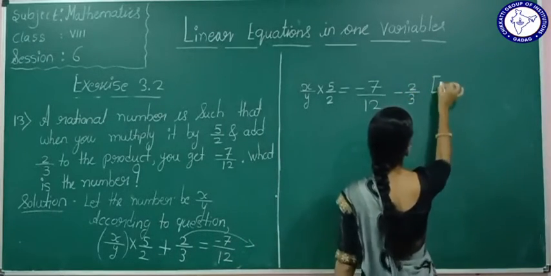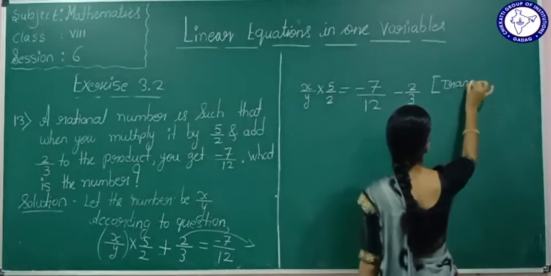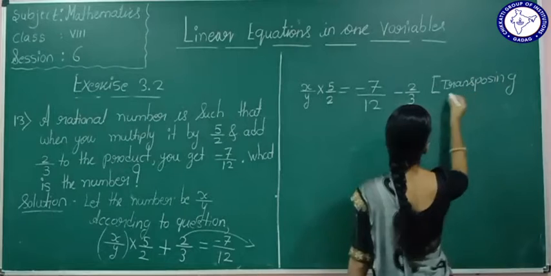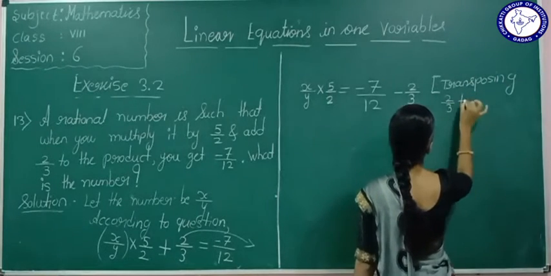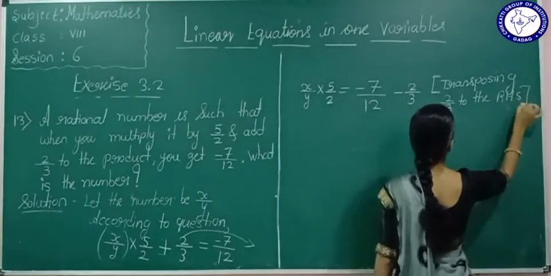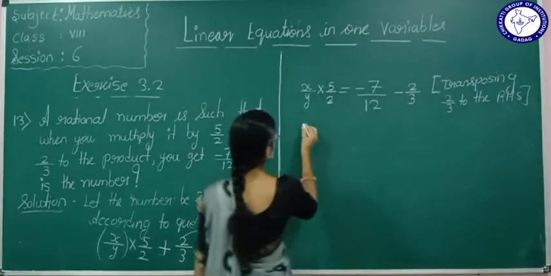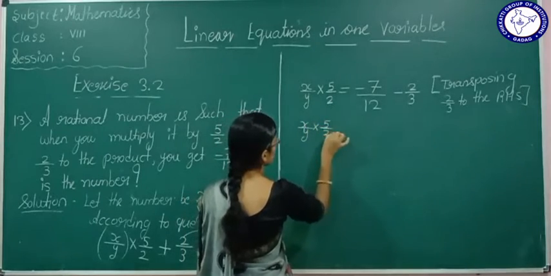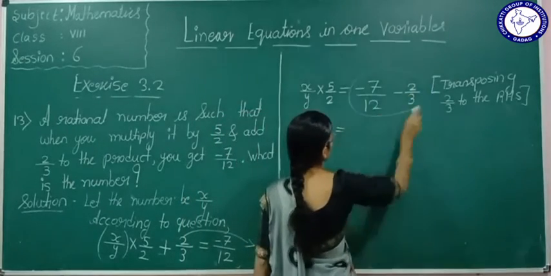See what we have done here: transposing 2 by 3 to the RHS. So x by y multiplied by 5 by 2 is equal to minus 7 by 12 minus 2 by 3.